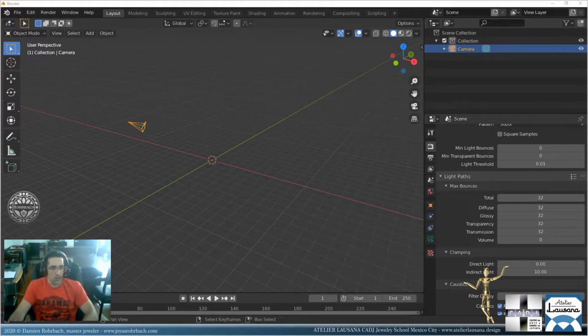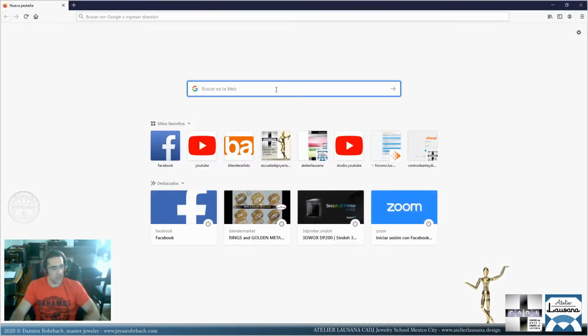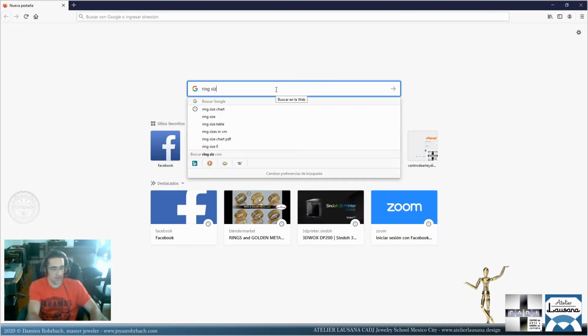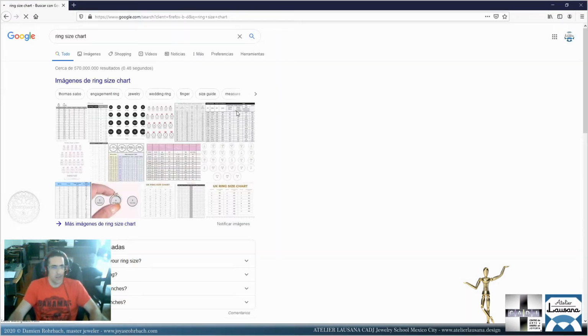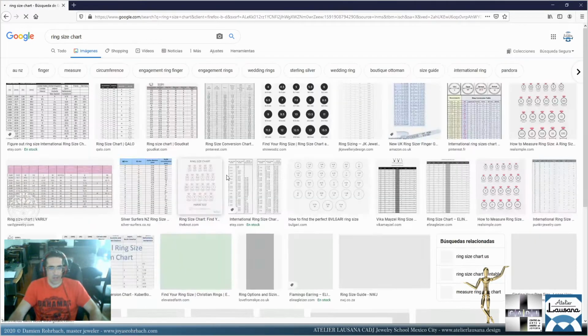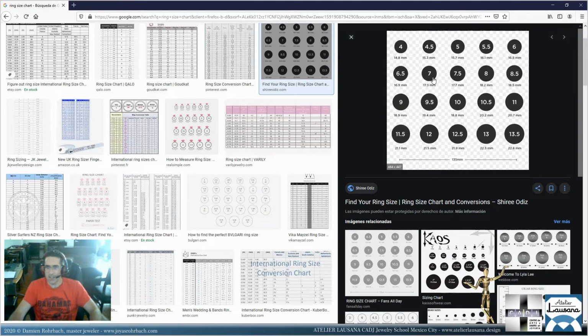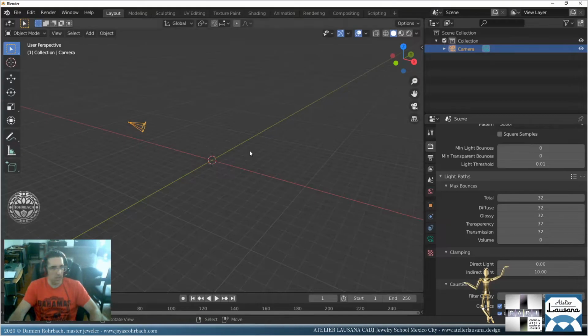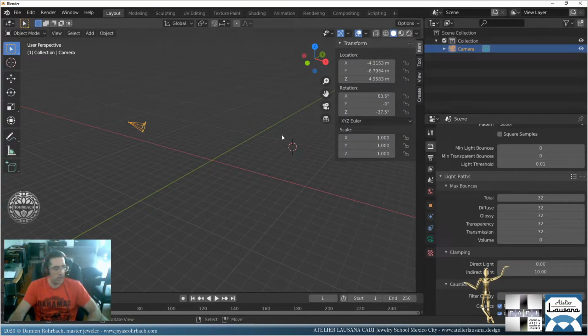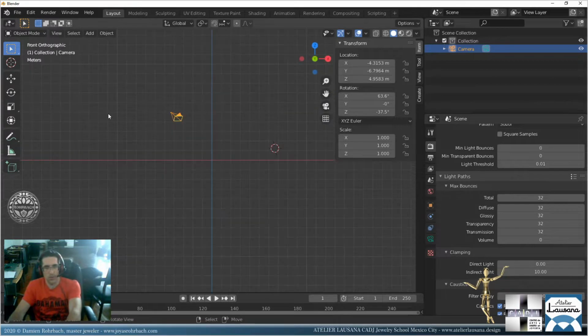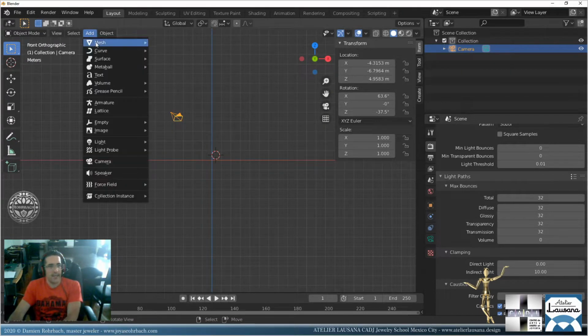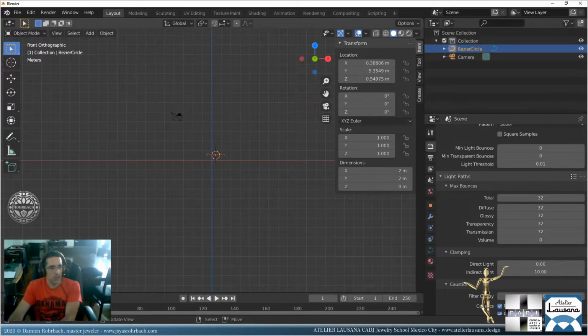Okay, so as always, let's check the finger size. So ring size chart. Because I want a number 7, but I don't know it by heart. So it's 17.3 between 2. That's 8.65. Is that? Yeah, it's 8.65. So let's go to front view. Let's add a curve. Bezier circle.